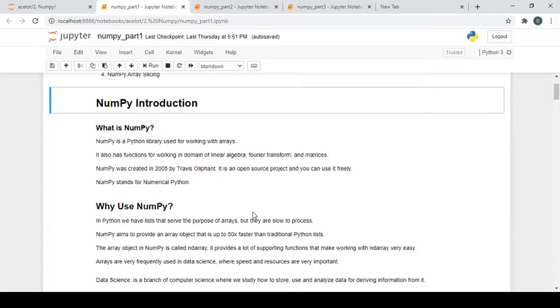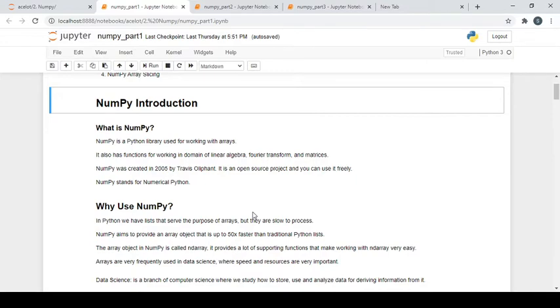Just understand this: when you're working on millions of data points and you are writing a piece of code, say some 10 lines or a function, and you're using NumPy in that, and suppose you're writing another piece of code with a list, the time taken by your NumPy code will be much faster. That's what is needed in real life, in real projects. Even if you are doing your own project or working for a company, it is recommended to use NumPy because it gives you faster computation.